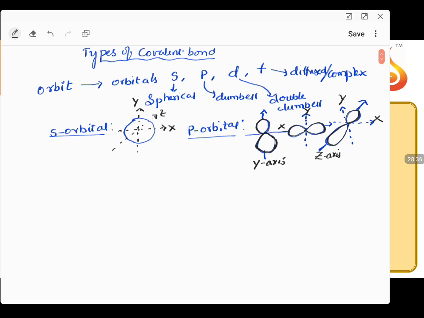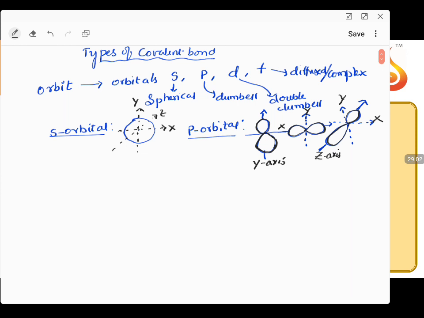So the floors can be considered to be orbits. In each floor, if you observe, there will be different rooms, and each room can be taken as a subshell. Imagine that within the rooms you have benches where students go and sit. They don't sit on the floor, so there are required places. They cannot go wherever they want.